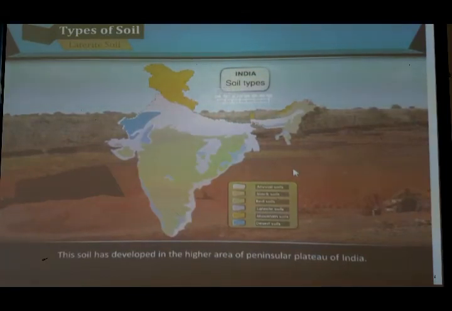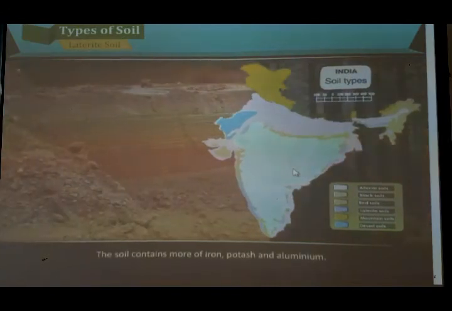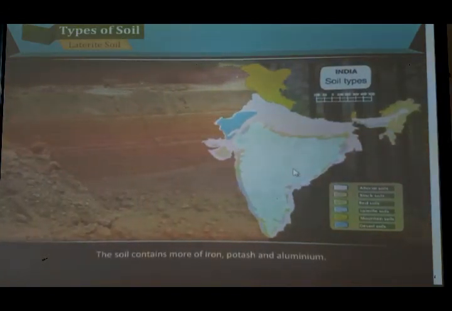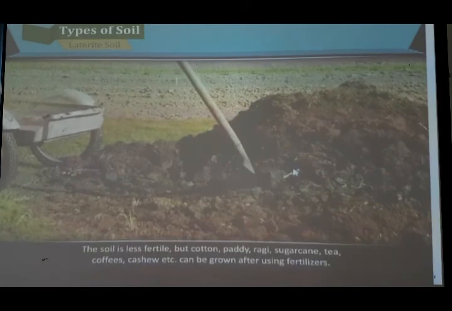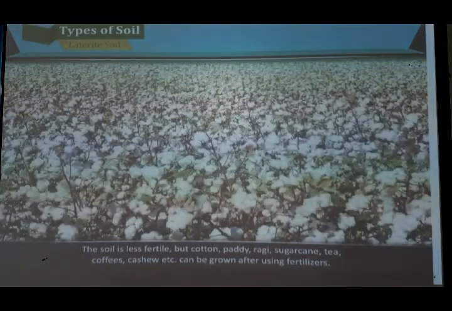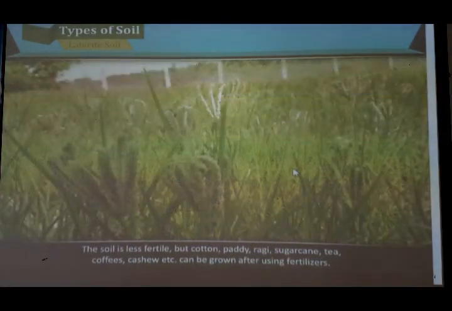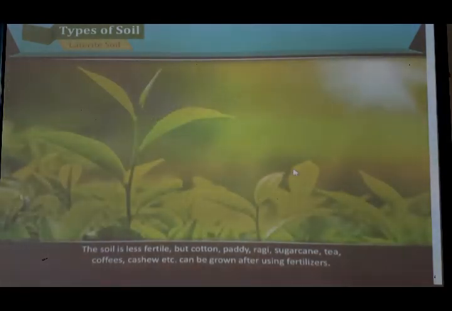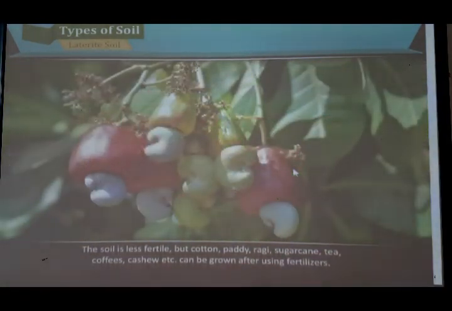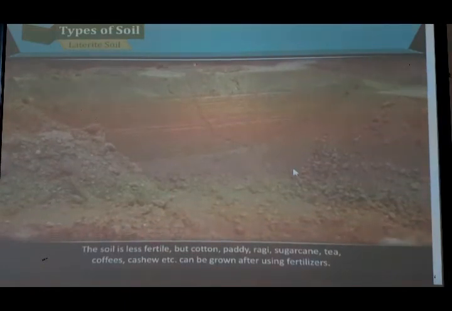This soil has developed in the higher area of the peninsular plateau of India. The soil contains more iron, potash and aluminium. The soil is less fertile, but cotton, paddy, ragi, sugarcane, tea, coffee, cashew, etc. can be grown after using fertilizers. So, after using some natural organic fertilizers or the like, we can make this soil fertile, and these crops can be grown easily.